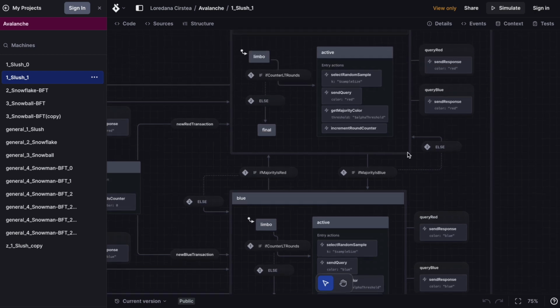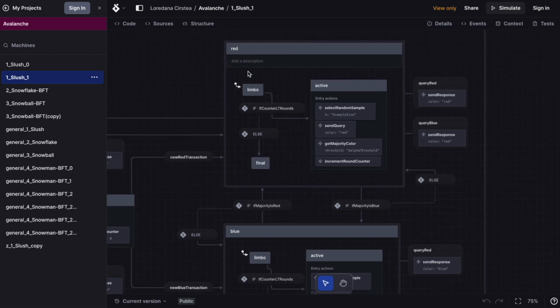And here, if the majority is still red, then we re-enter this red state and redo all of this process. Again, we first enter the limbo state, we check if the round counter is lower than M. If it is, we repeat the sampling process. If not, we have reached our final color.